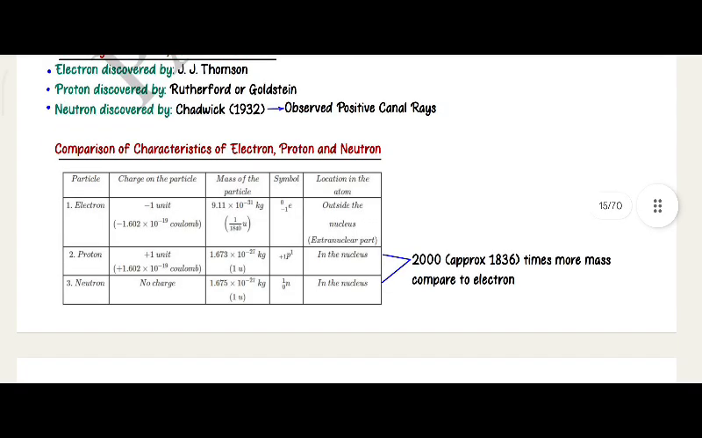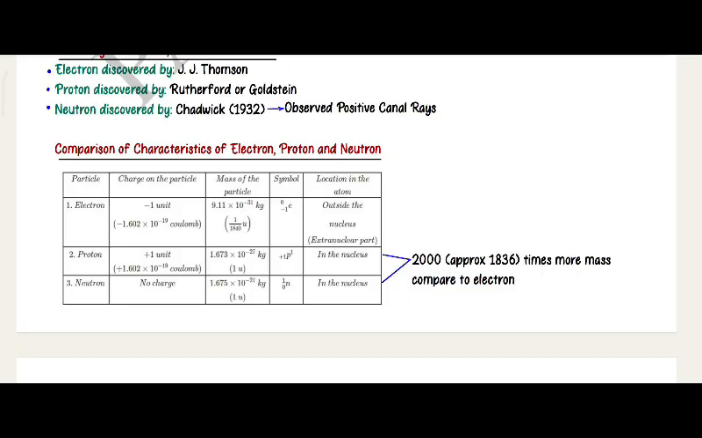Particle, charge of the particle, mass of the particle, symbol, location in the atom. Electron: minus 1 unit, minus 1.602 into 10 power minus 19 coulomb. Mass, 9.11 into 10 power minus 31 kg, that is 1 by 1840 unit. Symbol, 0 minus 1 power e. Location in the atom, outside the nucleus.